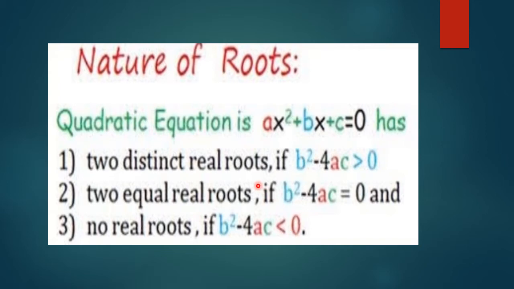So if we want to check nature of roots in terms of real, then look what happens. If discriminant positive, two distinct real. If discriminant equal to 0, two equal real roots. If discriminant is negative, no real root will occur. There we will get imaginary roots.